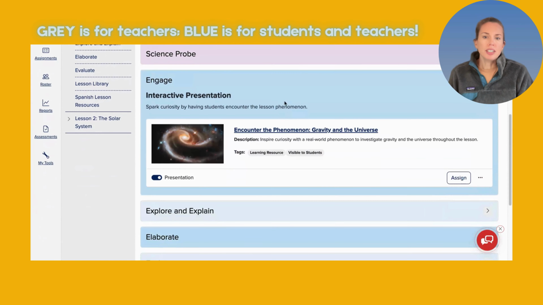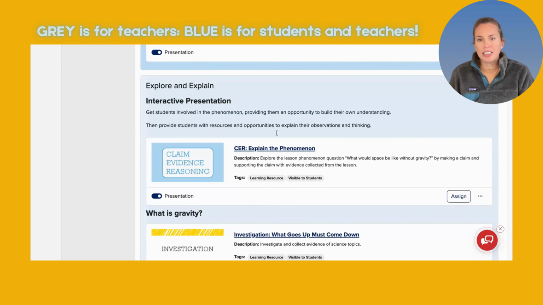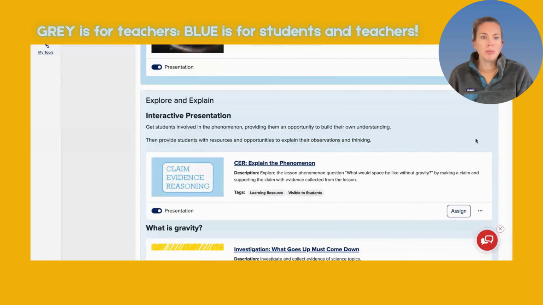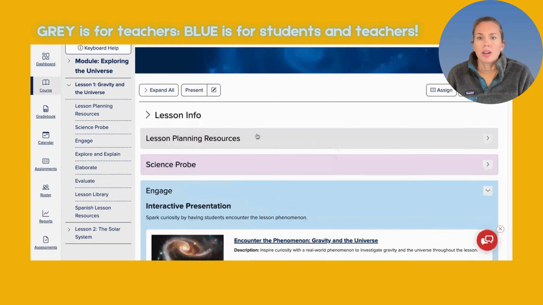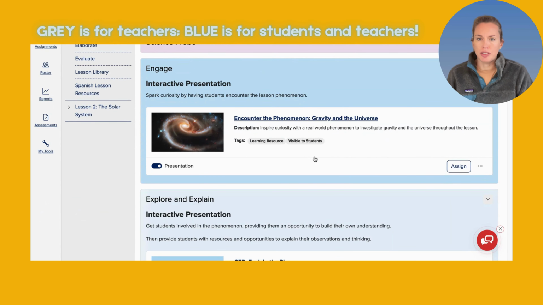So from here, we're going to see all of our 5 E's and the activities that are embedded within our platform, which we can assign. Remember that anything that's in gray is not available to students. You cannot assign it, but it's for your use. And then anything in blue can be assigned for students.